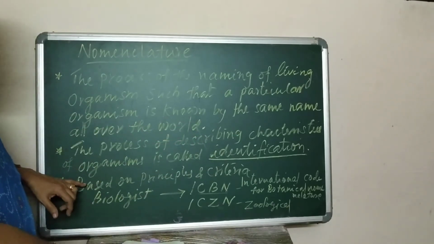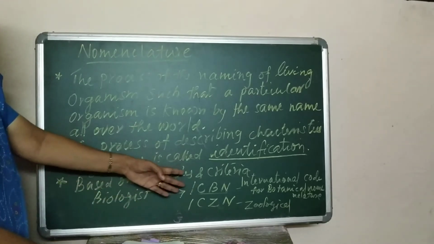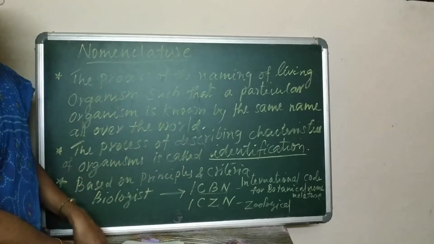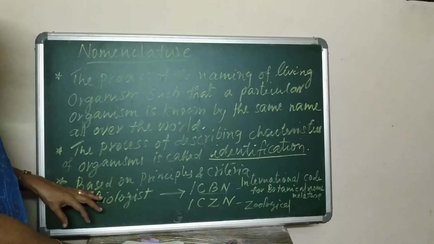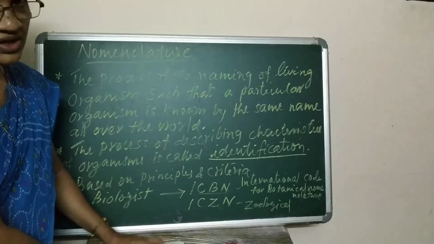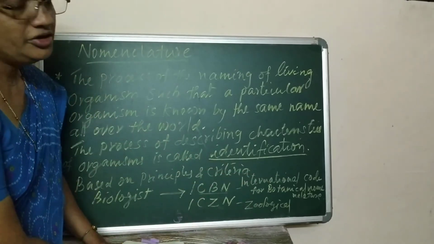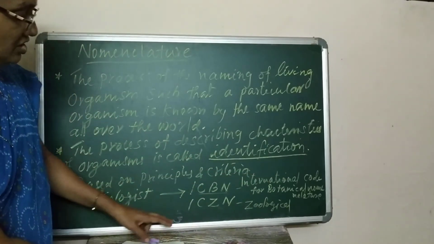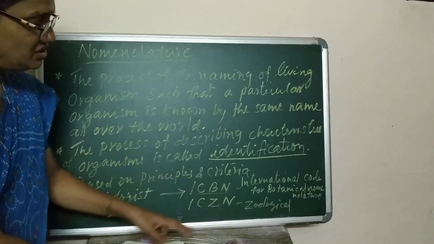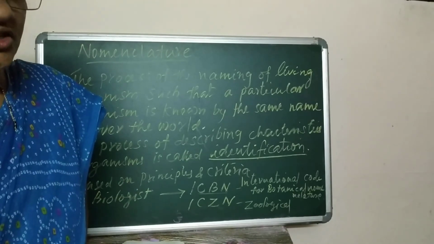To facilitate further studies, biologists use two codes on the basis of principles and criteria, accepted all over the world: ICBN and ICZN. ICBN means International Code for Botanical Nomenclature, for plants, and for animals ICZN is used. ICZN means International Code for Zoological Nomenclature.